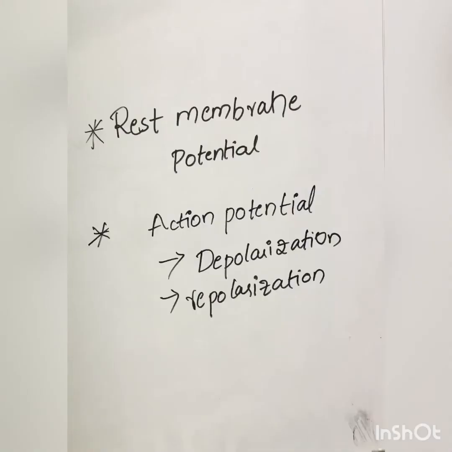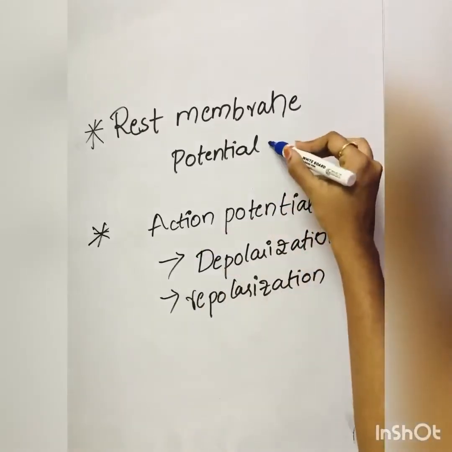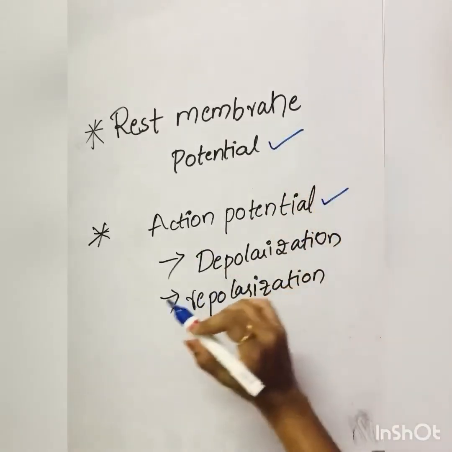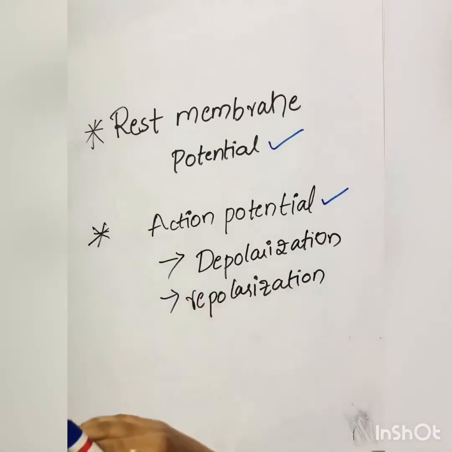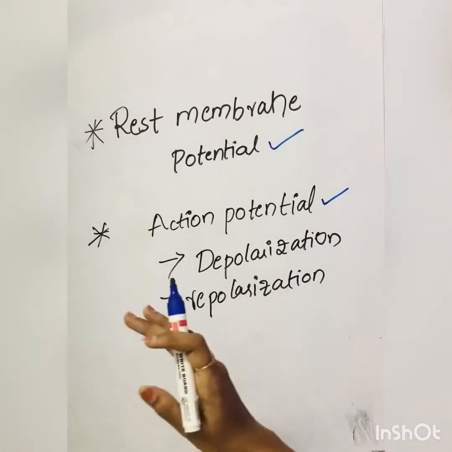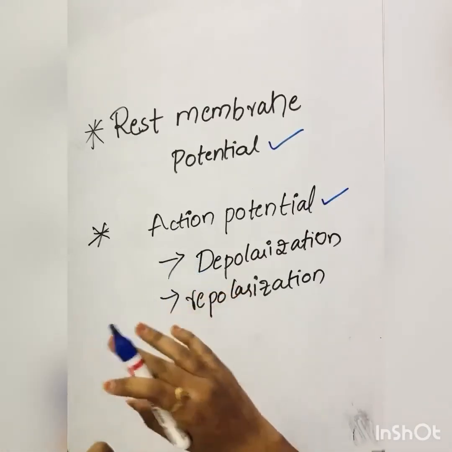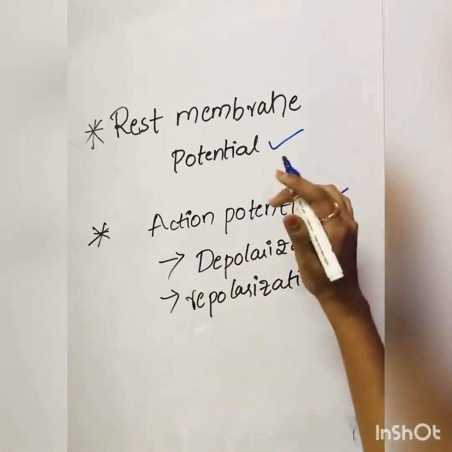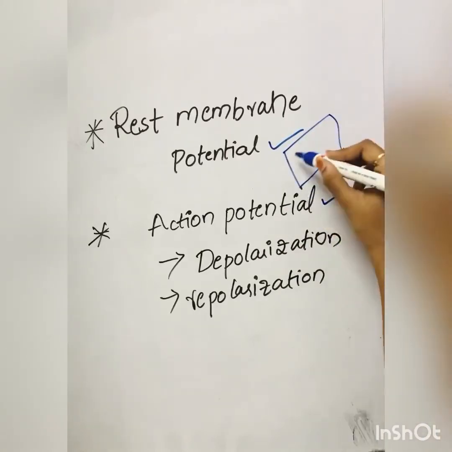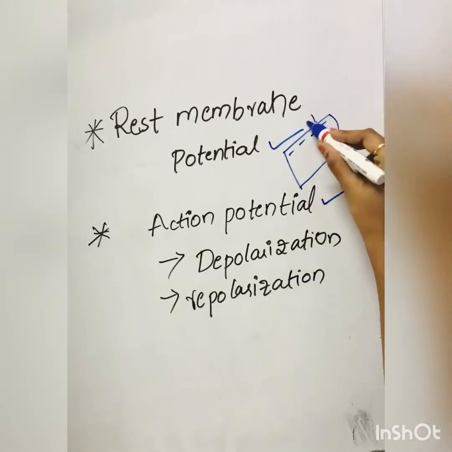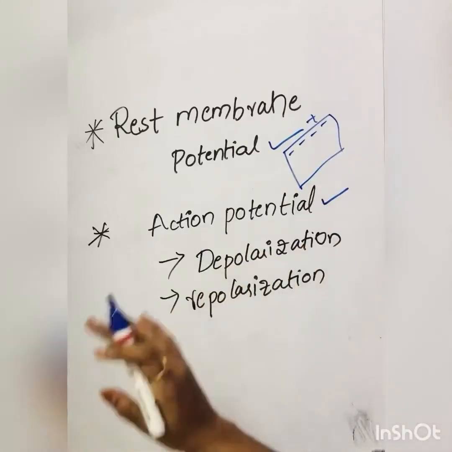Now we have to know the meaning of two words. The first one is the resting membrane potential and the second is the action potential. Resting membrane potential is how a muscle or a cell is without any stimulus. Normally in the resting membrane potential, inside there will be negative charge and outside there will be positive charge.